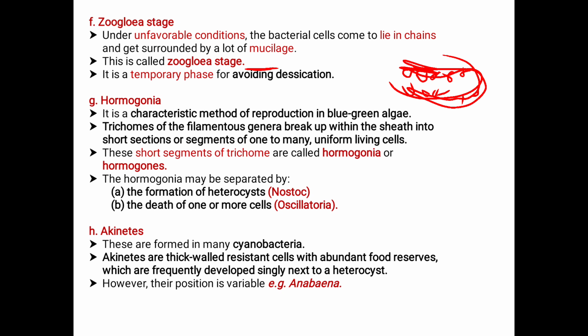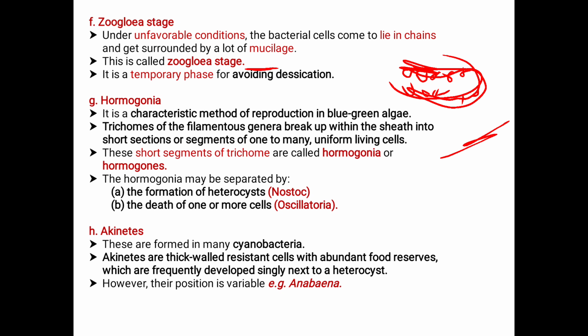Next comes the formation of the Hormogonia. This is a characteristic method of reproduction in blue-green algae. Blue-green algae are nothing but the cyanobacteria. Here the trichomes of the filamentous genera break up within the sheath into short sections or segments of one to many uniform living cells. These short segments of the trichomes are called the Hormogonia or the Hormogones. We will see this in detail while studying the algae part.